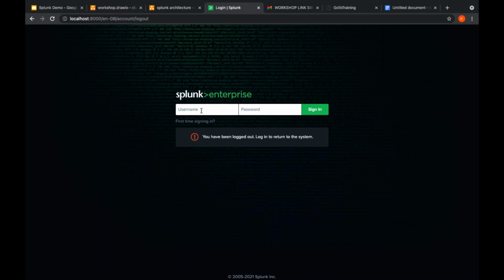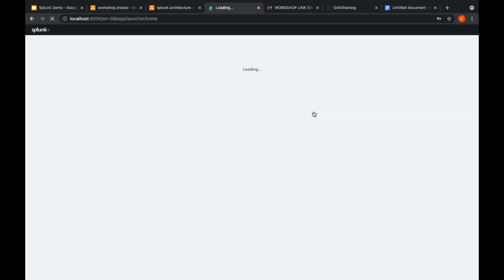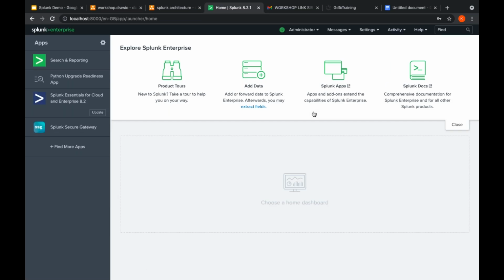So this GUI of Splunk looks like this, and you have to log in just like any other software. So these are all the apps that Splunk provides. Search and reporting is the default app, whereas the other apps in the 8.2.1 version are showcased because they are newly generated apps. Otherwise, only the search and reporting app will be there. And again, I have to tell you the great feature of Splunk is that it has got apps.